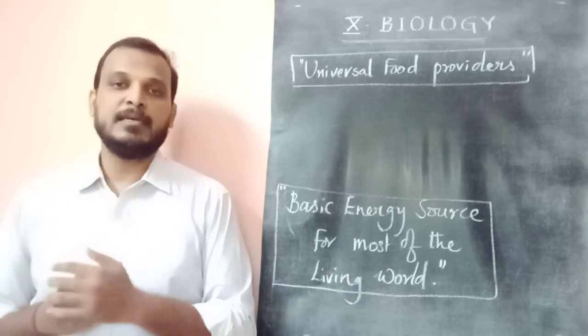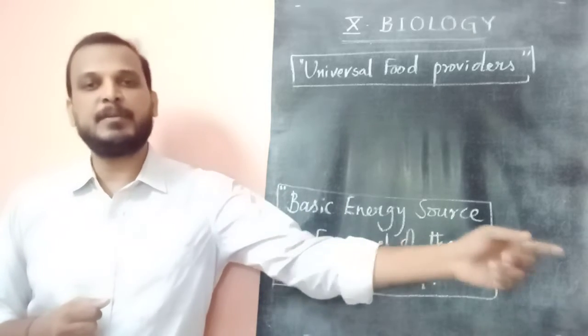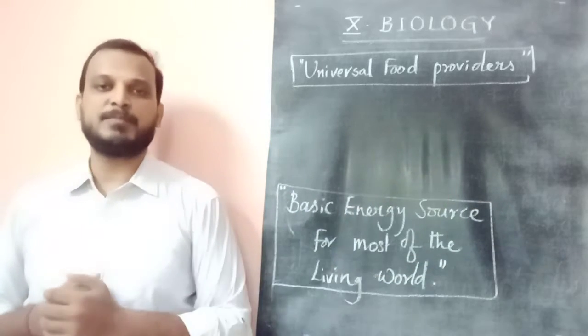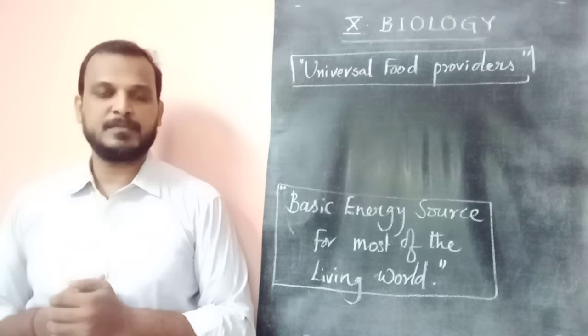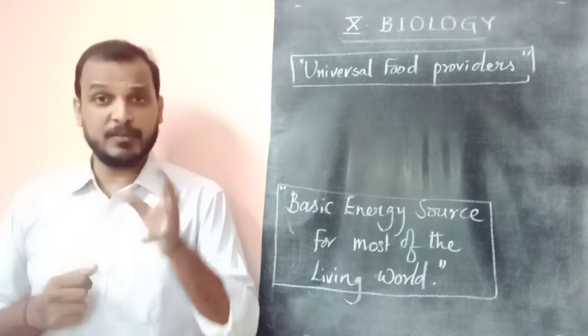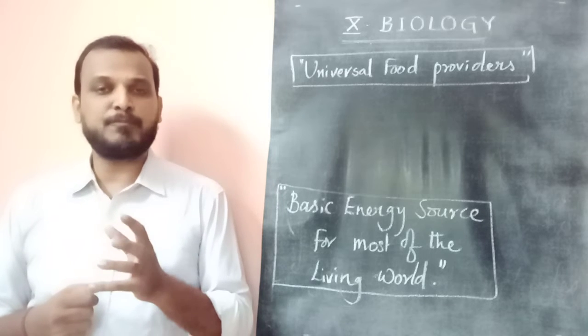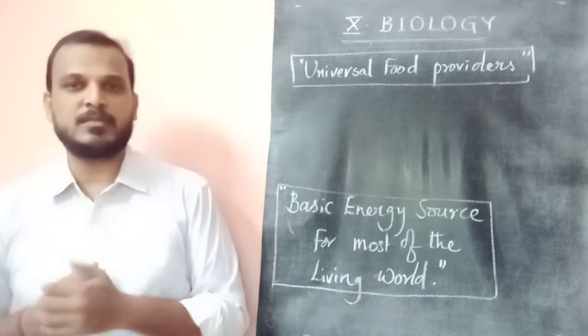Even if I eat the flesh of an animal, the animal, to survive, depends on plants, and again the plant is preparing the food in the basic sense. Is it or not? So for all the organisms in the world, even for a plant to live and get energy, it must undergo a process called photosynthesis.